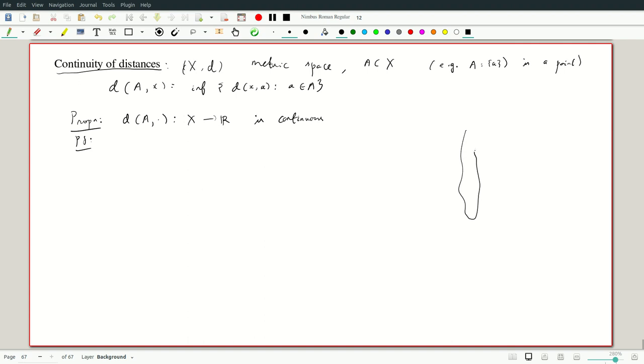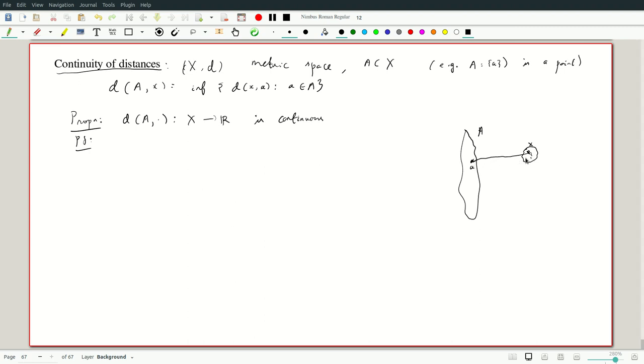Let's see what's the idea of the proof. Here is A, here is x, and we have the nearest point a. What we want to claim is that if I take points close enough to x, then their distance from capital A is not very different. Well, it's not much bigger, because little a is only a distance between this plus this away.